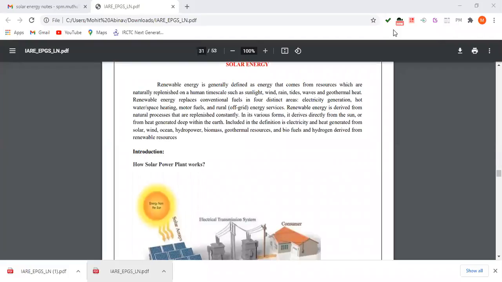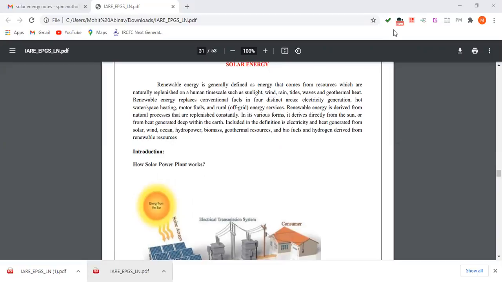So good morning. We are going to discuss the introduction to solar energy. Renewable energy is generally defined as energy that comes from resources which are naturally replenished on a human timescale, such as sunlight, wind, rain, tides, waves, and geothermal heat.